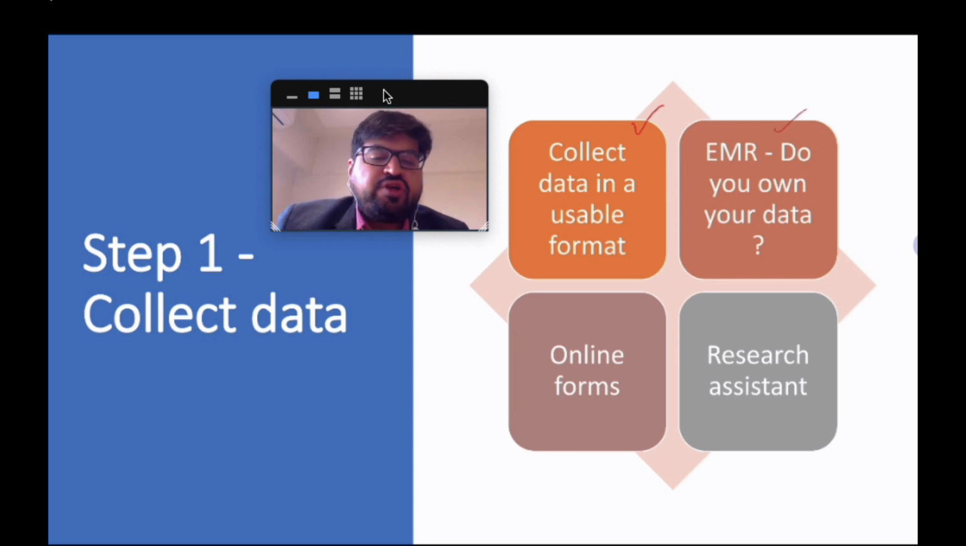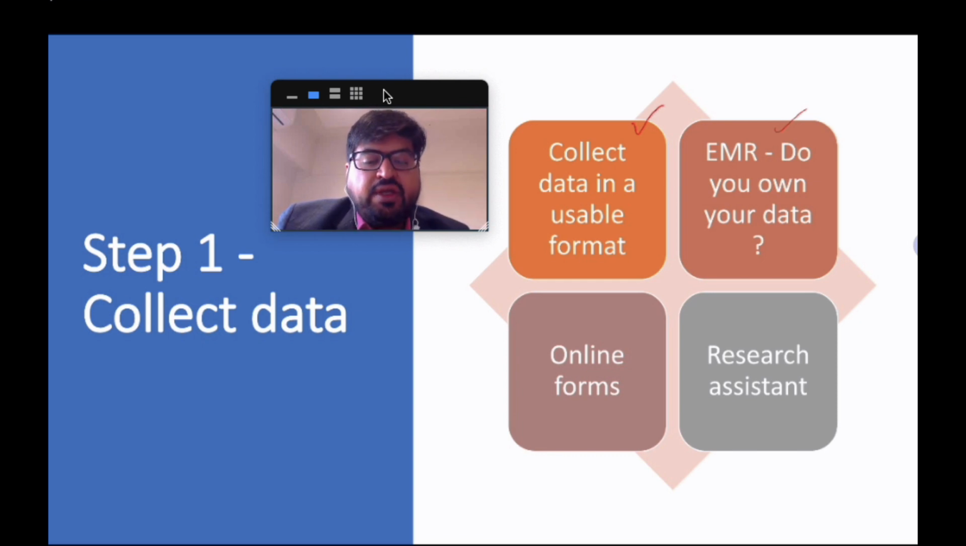Again, if you have an electronic medical record, you need to understand two questions. Is your data in a usable format? If it's not in a usable format, do you own the data? That's another important question. Sometimes EMR companies say in their terms and conditions that the data is owned by the EMR company and not by you. You need to be very clear about this before you sign up with any EMR software.